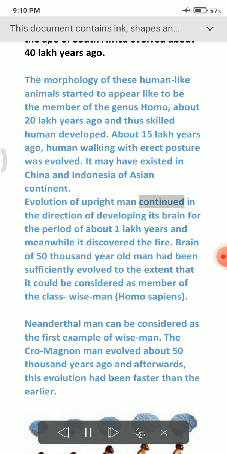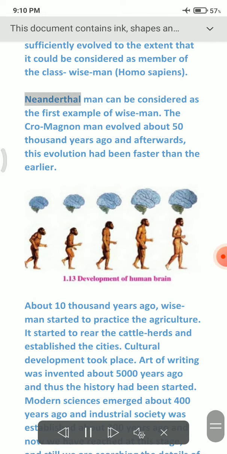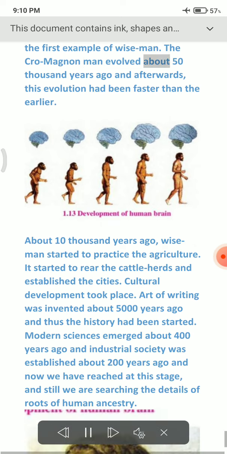Evolution of upright man continued in the direction of developing its brain for the period of about 1 lakh years and meanwhile it discovered the fire. The brain of 50,000-year-old man had been sufficiently evolved to the extent that it could be considered as a member of the class wise man, Homo sapiens. Neanderthal man can be considered as the first example of wise man. The Cro-Magnon man evolved about 50,000 years ago and afterwards, this evolution had been faster than the earlier.